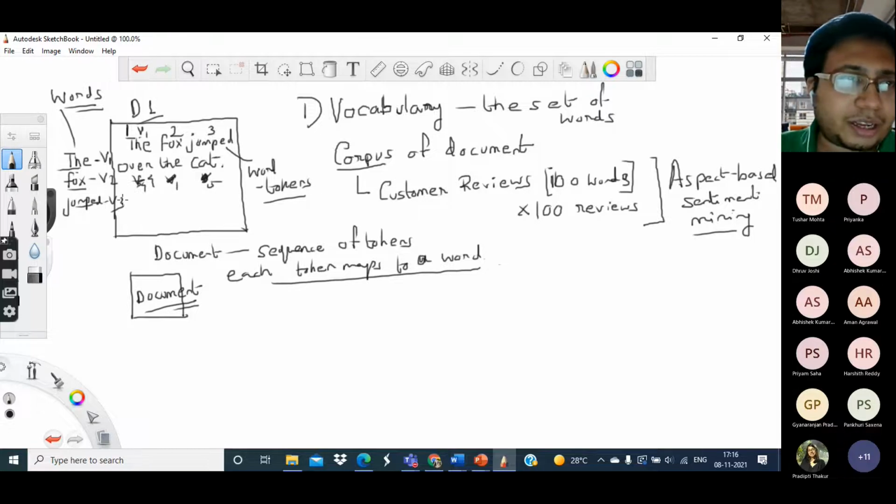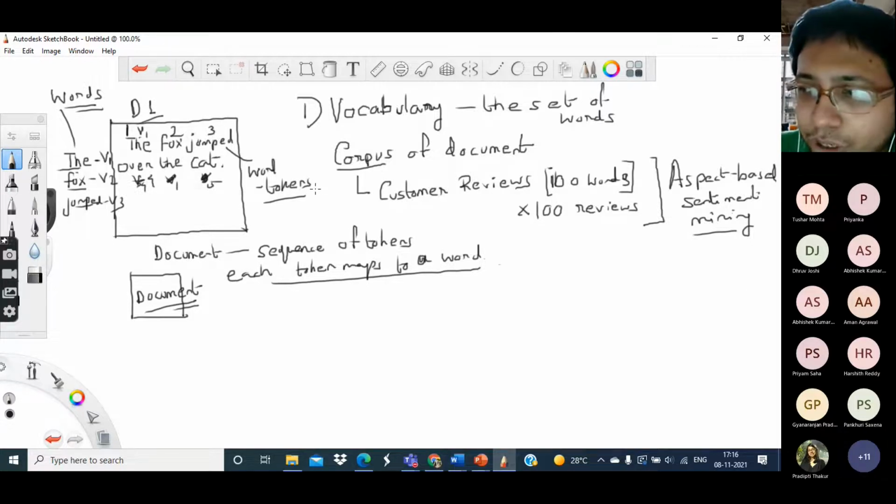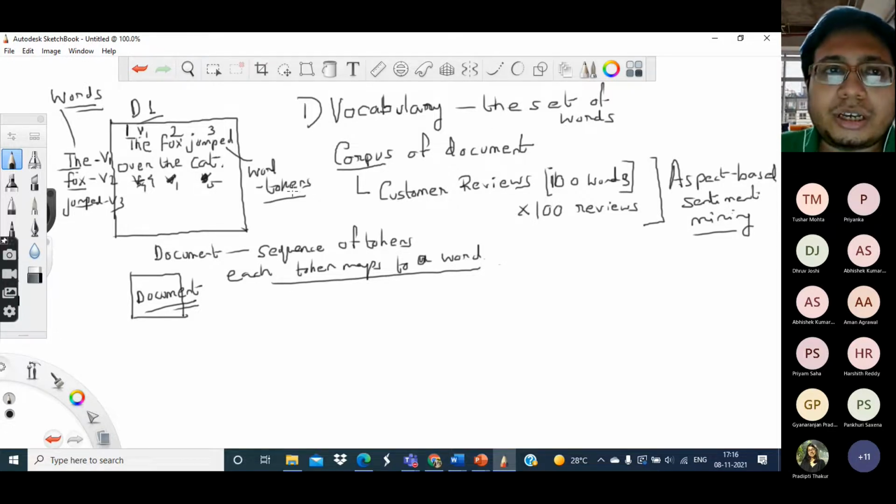So those words can be removed. It is not necessary to remove them, but because we want to be computationally efficient, it may make sense to prune away the words that we are not going to use. So for that we can have a list of stop words.